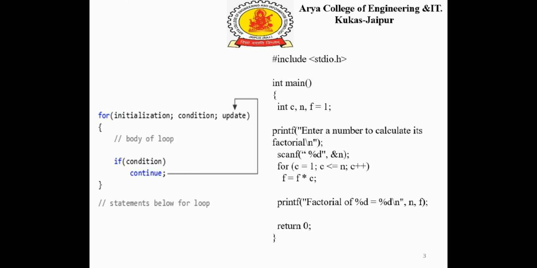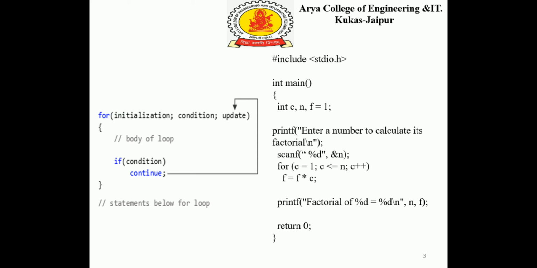We have included the header files. In main, we have declared the variables and we have given a message to the user: enter a number to calculate its factorial. We have taken a value from the user for calculating the factorial. Let's suppose it is 5. How the factorial will be calculated, we will see with the help of a for loop.